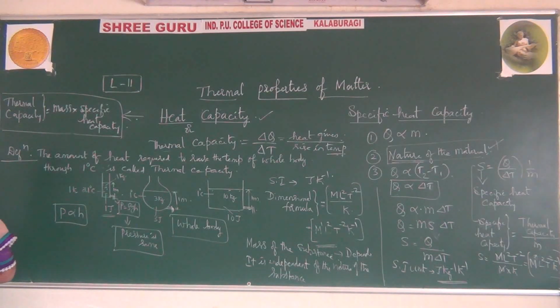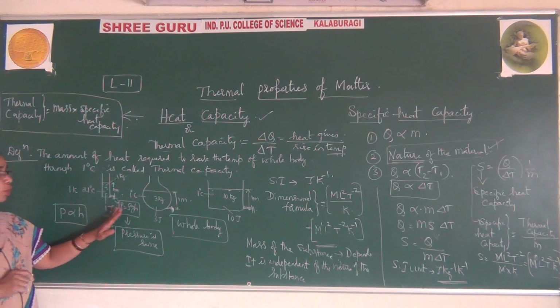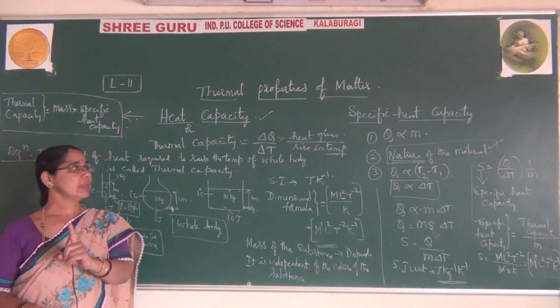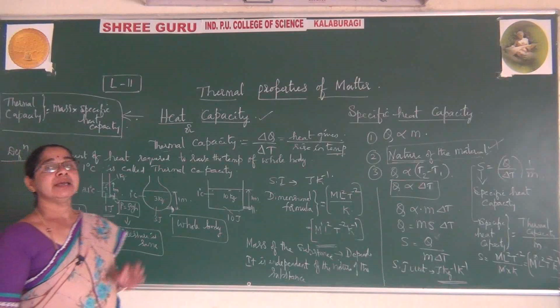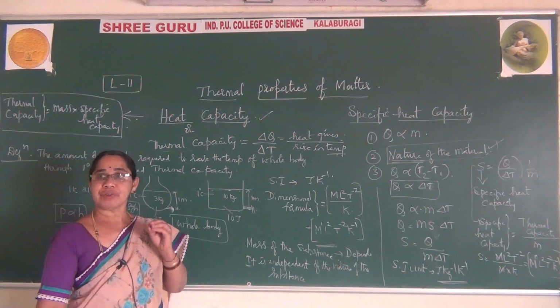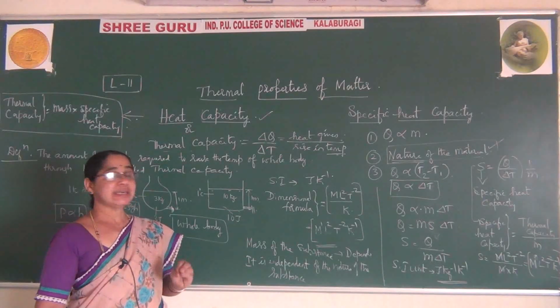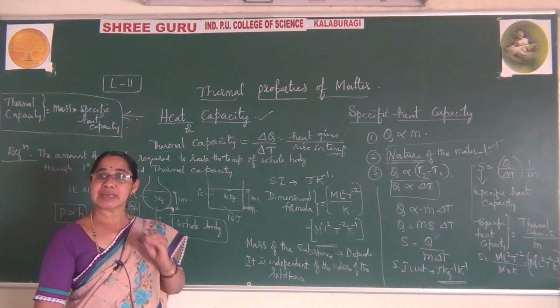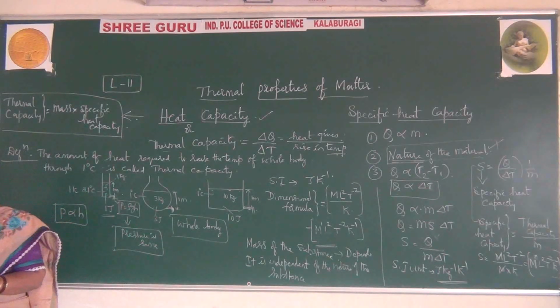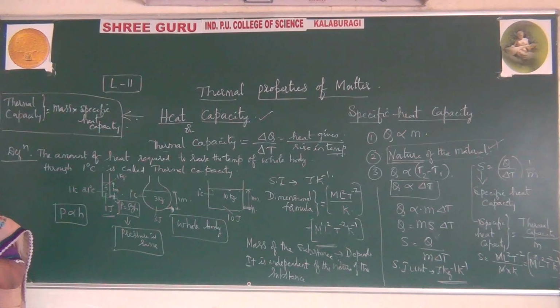Here they are explaining for the whole body, there they are explaining for 1 kg. So I will repeat once again. Specific heat capacity can be defined as the amount of heat required to raise the temperature of 1 kg of mass through 1 Kelvin.